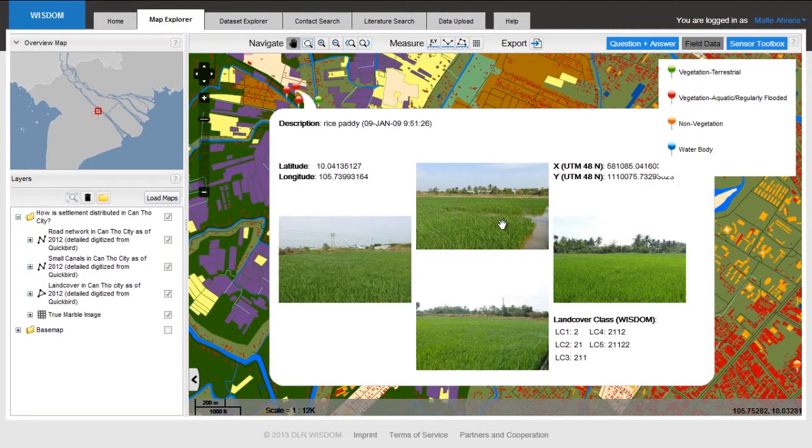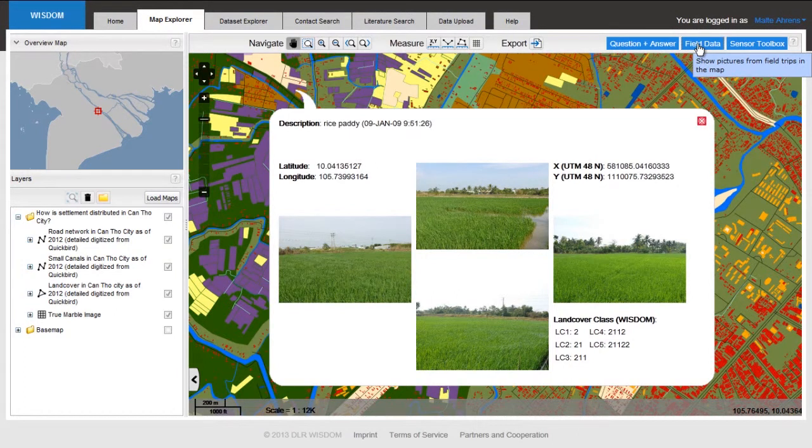This is a very good time to introduce to you another type of data that we have inside the system, which is so-called socio-economic or statistical data. Our system does not only include satellite-derived geoinformation, but also a lot of GIS statistical data derived from the statistical yearbooks of Vietnam. So I close this Field Dataset Explorer again because I would like to see some statistical data.